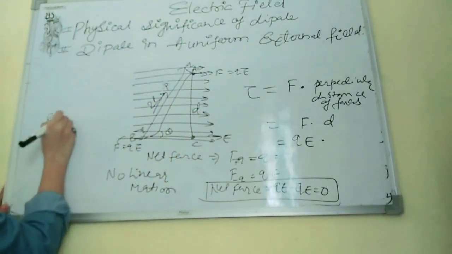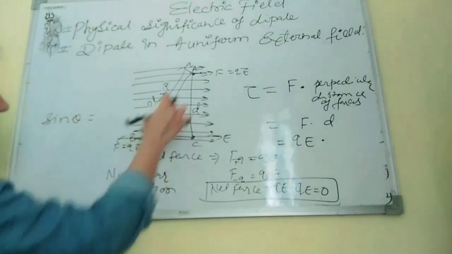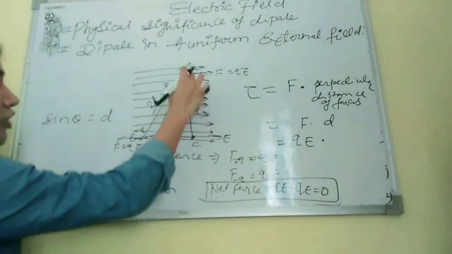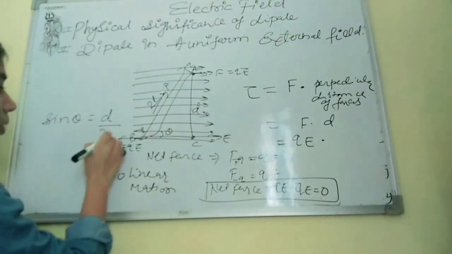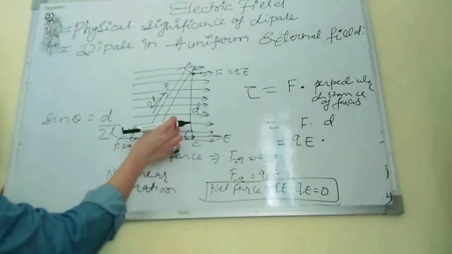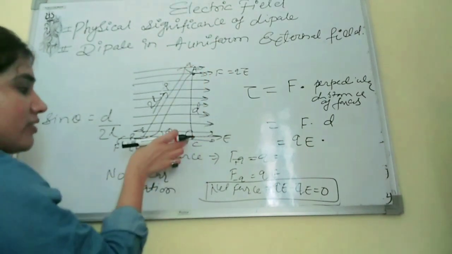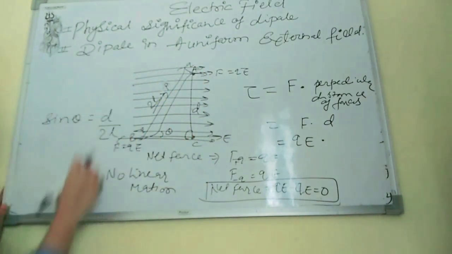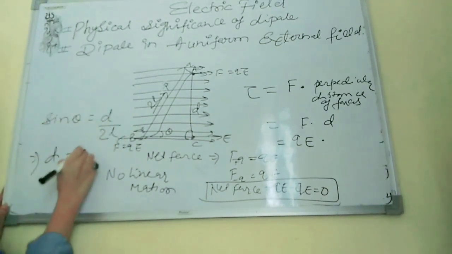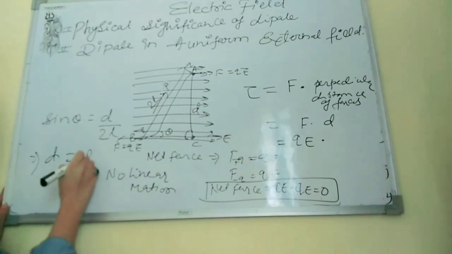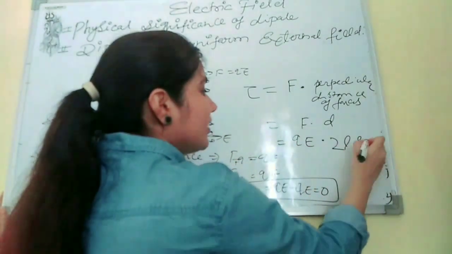The value of D we find with the help of trigonometry. Sine theta equals perpendicular upon hypotenuse. The perpendicular is D and the hypotenuse is 2L, because it is making a 90-degree angle. So we see theta from this point: this acts as the perpendicular, this as the base, and this as the hypotenuse. So sine theta is D upon 2L, and D will be 2L sine theta. We put 2L sine theta in the place of D.